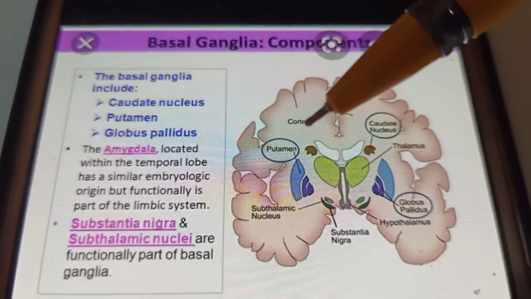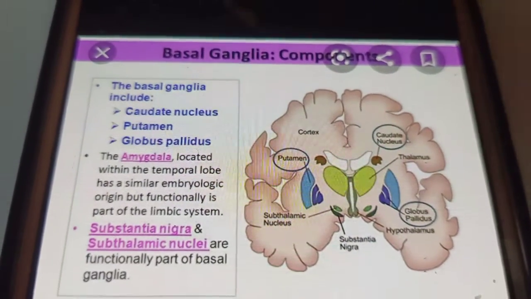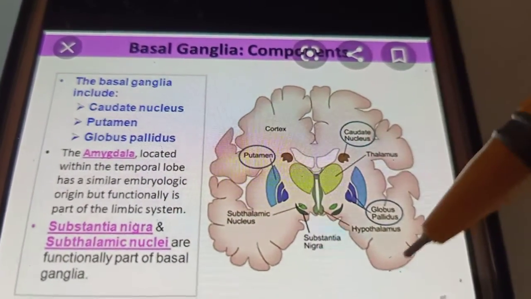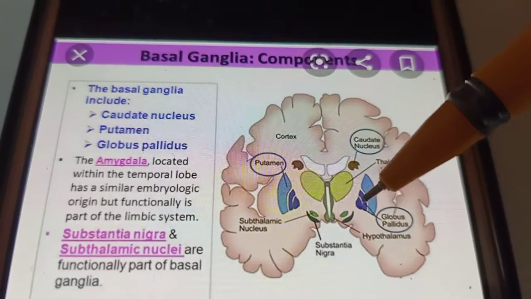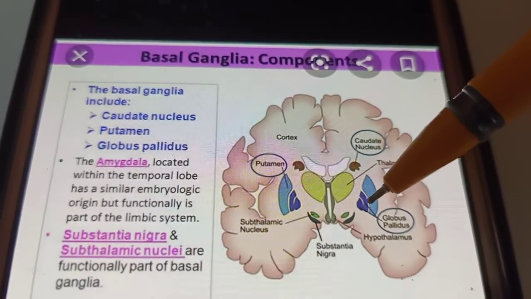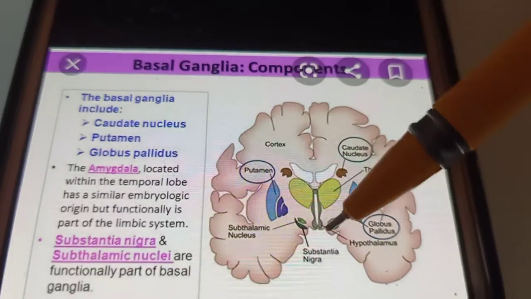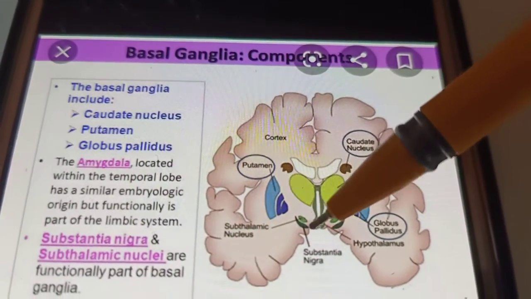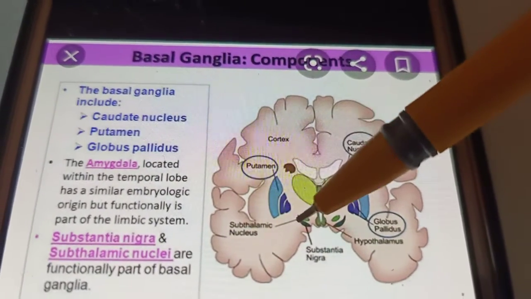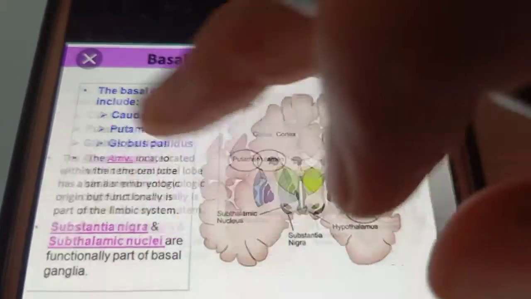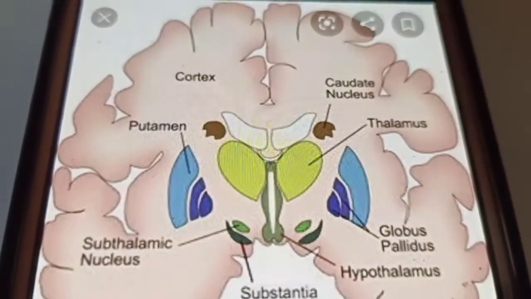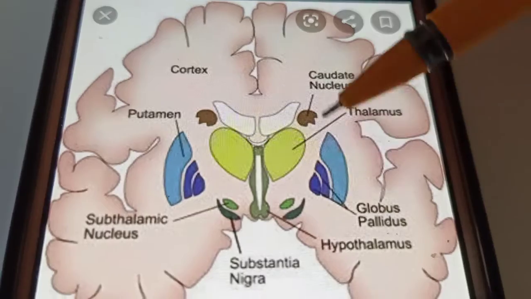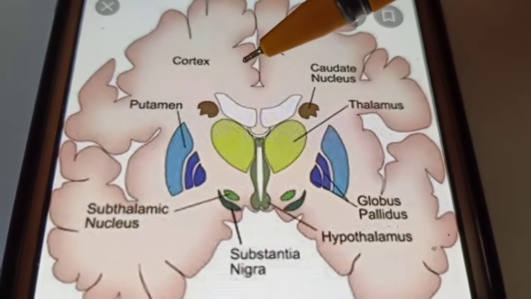Next, it consists of the globus pallidus, which has two components, internal and external. It also consists of the substantia nigra and the subthalamic nuclei. So, these are the parts of the basal ganglia.